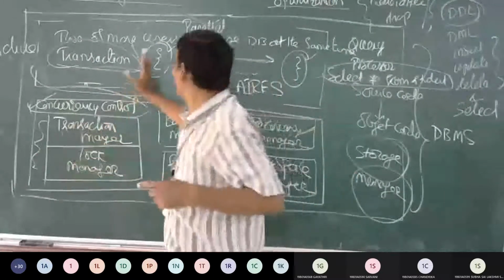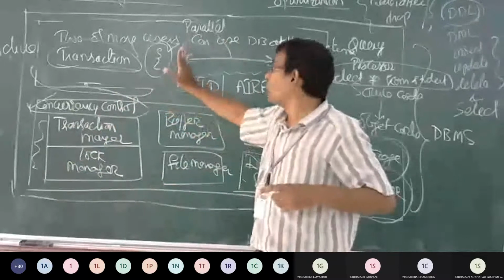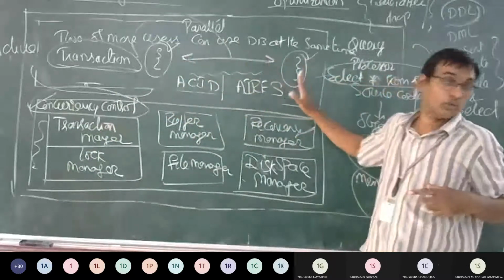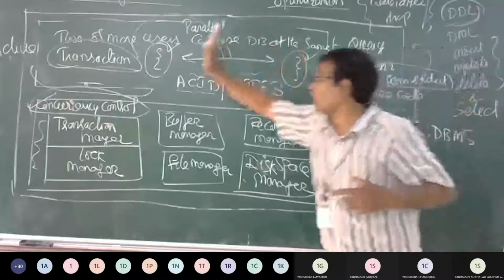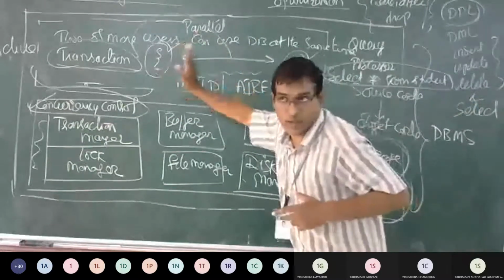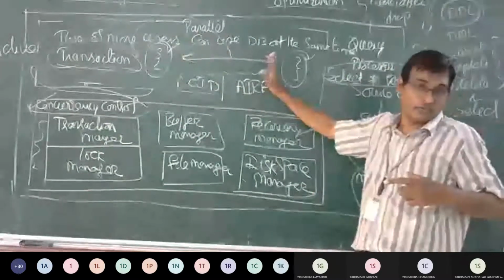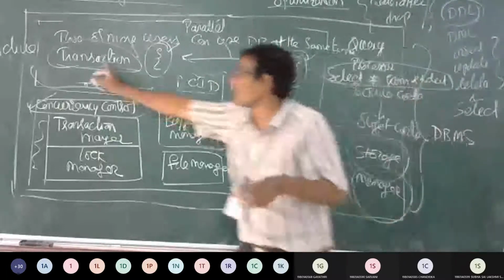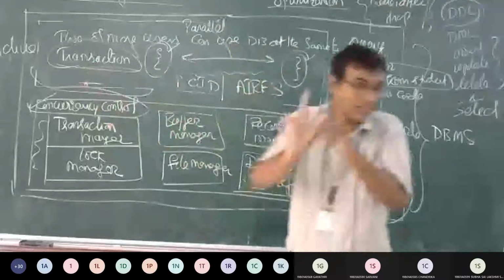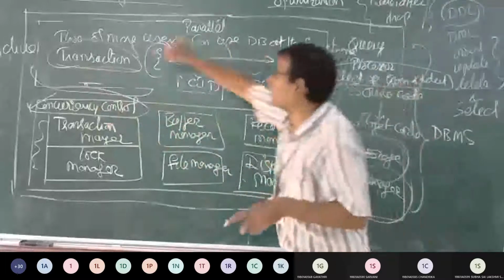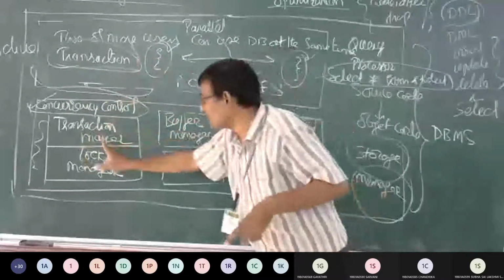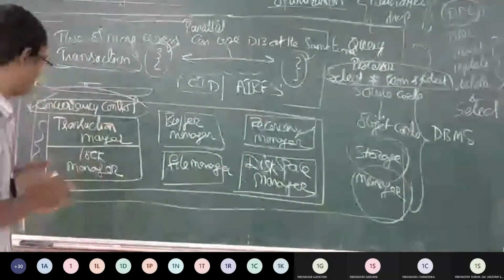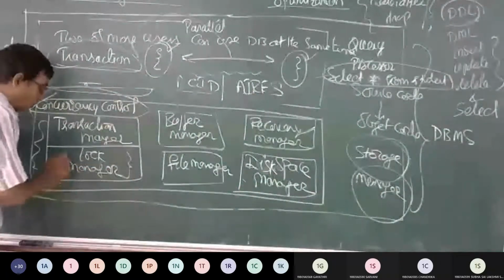Okay? So, beginning of a transaction: move 100 rupees from my account; ending of a transaction: to the friend's account. So 100 rupees to be deducted from my account, 100 rupees to be added to your friend's account. If both are done, then only the transaction is successful. If any error comes in between, I have to go from the beginning. That is taken care of by this transaction manager.